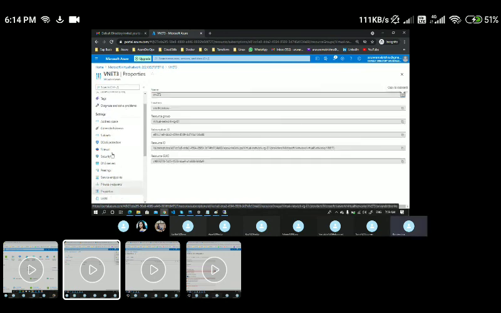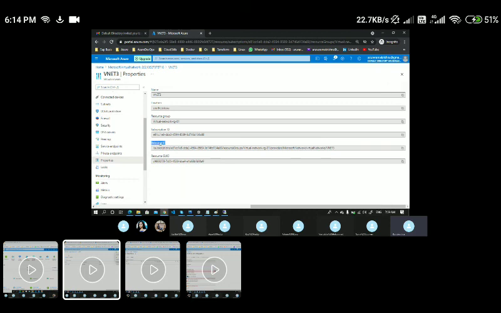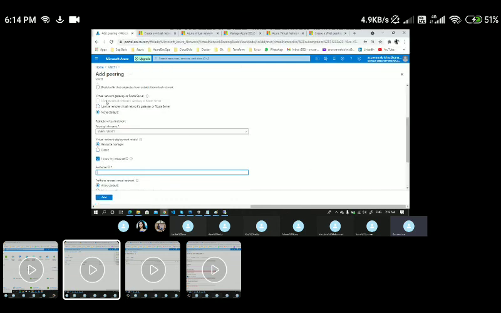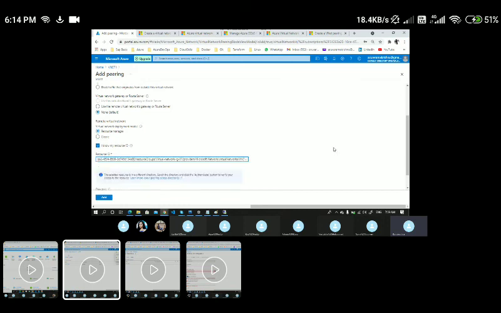This option will be there for each and every resource under Settings. If I go here you can see my resource ID, which consists of your subscription ID, resource group name, resource type and the resource name. Let's copy this resource ID.